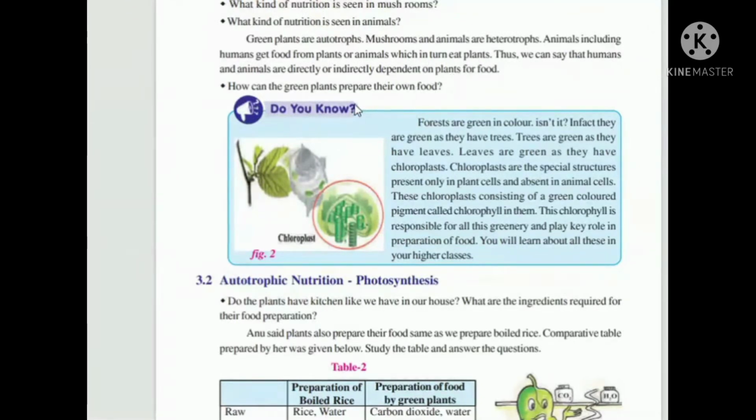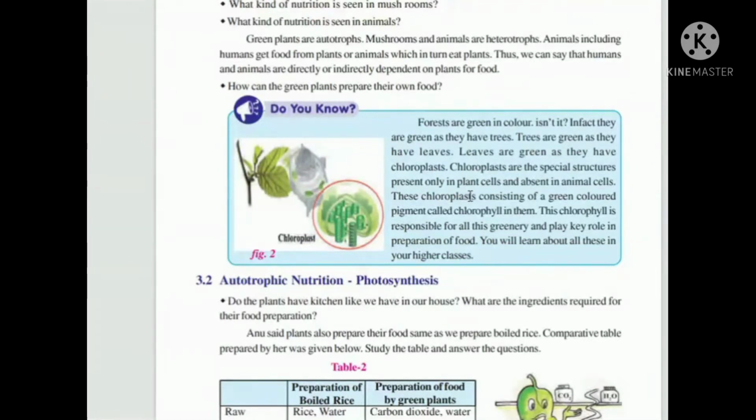Plants can make food by themselves by the process of photosynthesis. Let us see photosynthesis in detail. Here are mango tree, cat, rose plant, mushroom, leech, goat, human beings. Which are autotrophs and which are heterotrophs? You have to separate them out.